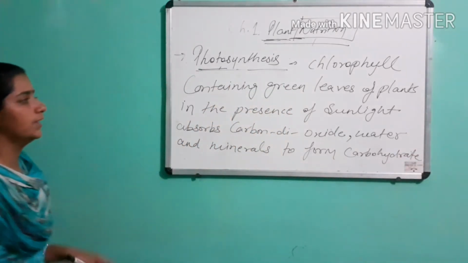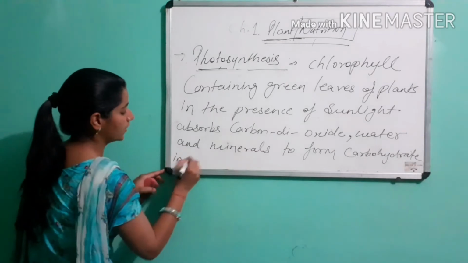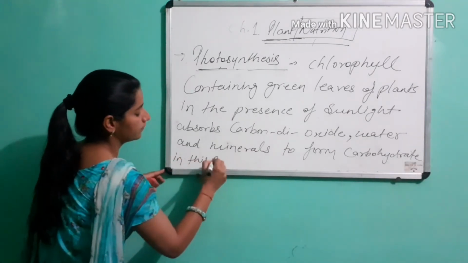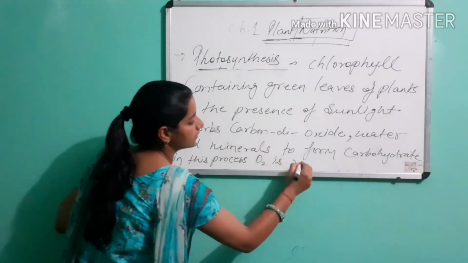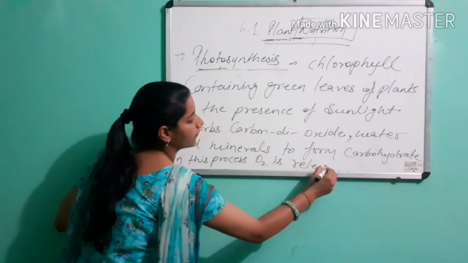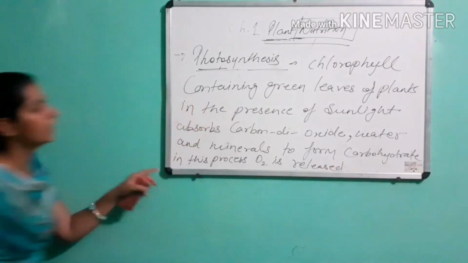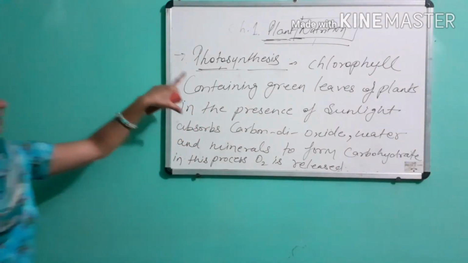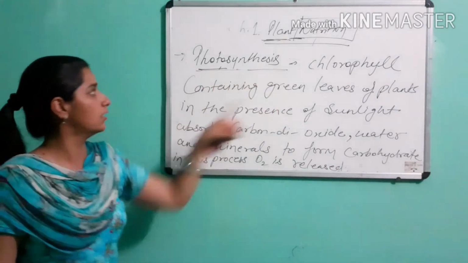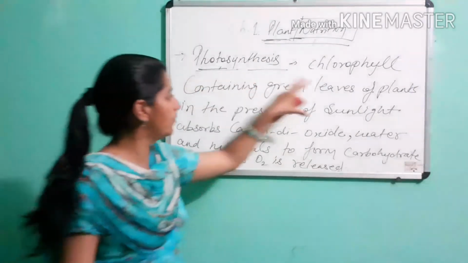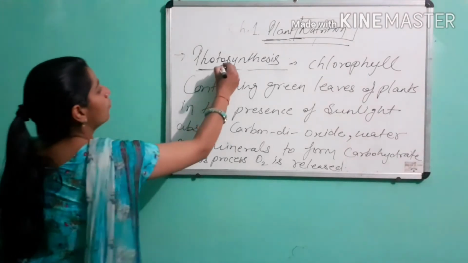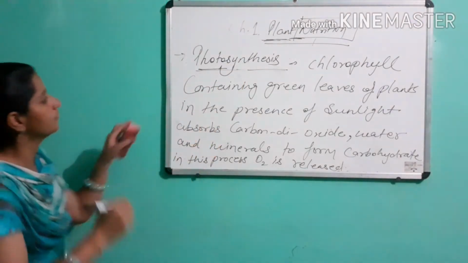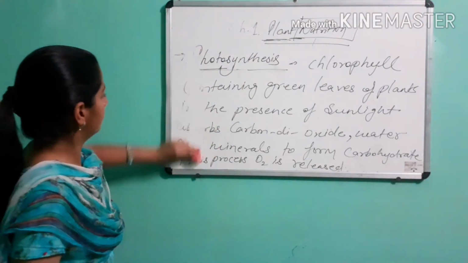This is called photosynthesis. In this process, oxygen is released. This completes the definition of the term photosynthesis. Okay, so please write down, students.